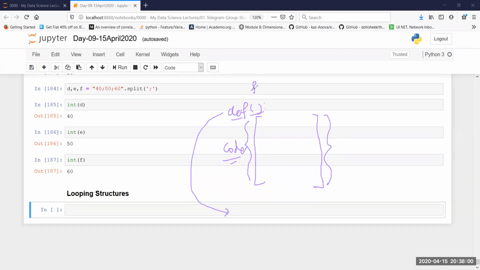For example, I've given the name of the function as f1. So at any point in time, I can call f1, f1, f1, f1, and so on. I can call the function 10 times, and let's say this function is printing the Fibonacci series. I hope you know what a Fibonacci series is. Every time I call the function, it prints the output. The only problem here is that depending on how many times I need this execution, which in some cases is not always known, I will not be able to do this manually.